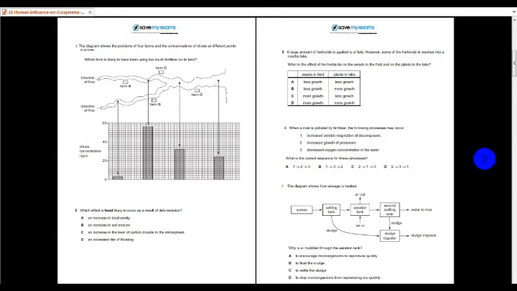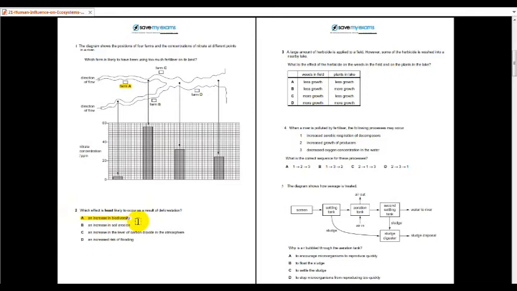Okay, for number 1, the diagram shows the position of 4 farms and the concentration of nitrate at different points in the river. Which farm is likely to have been using too much fertilizer on its land? My answer is A. Number 2, which effect is least likely to occur as the result of deforestation? It is A. There will not be any possibility of an increase in biodiversity if you cut down the trees.